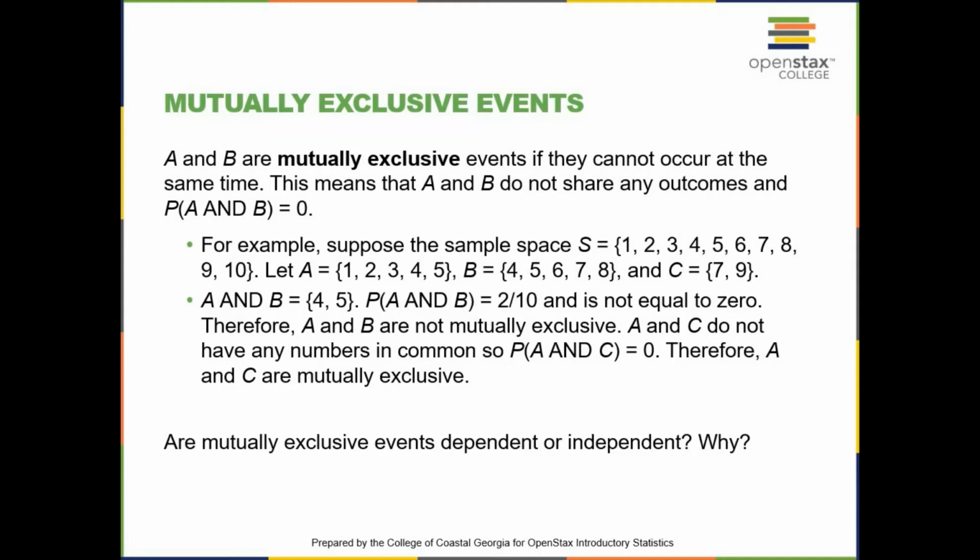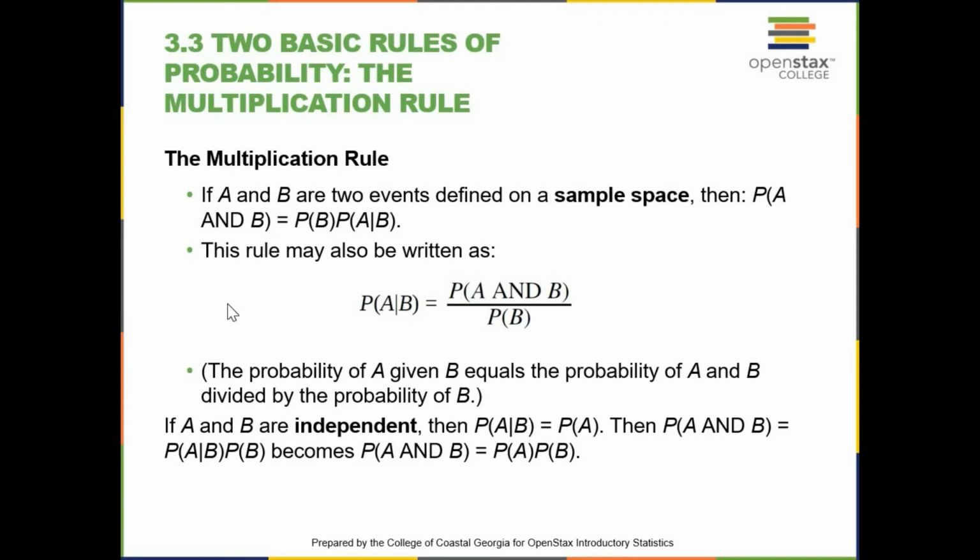Now here is the question. Are mutually exclusive events dependent or independent? Can you answer that question and tell me why? That will be part of your discussion for this week, so be prepared with the answer. Next, we will talk about the basic rules of probability, the multiplication rule, and the addition rule.